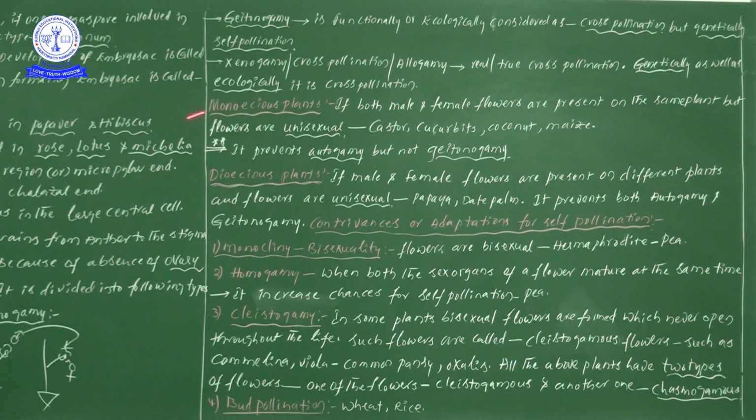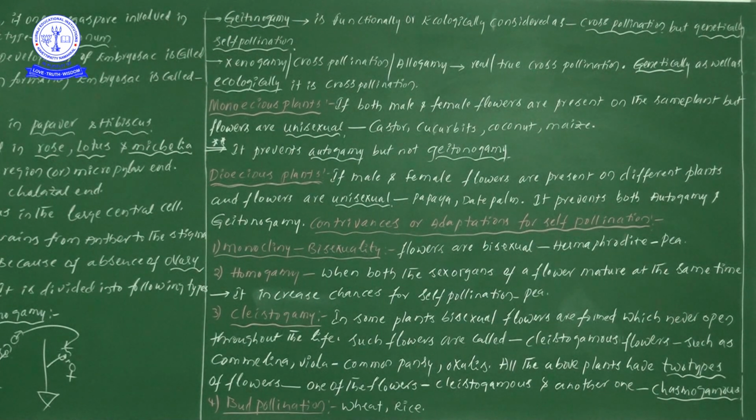Now, monoecious plants means both male and female flowers are present on the same plant, but the flowers must be in a unisexual condition. So this monoecious condition prevents autogamy. Why? Because the autogamy process definitely takes place in bisexual flowers.